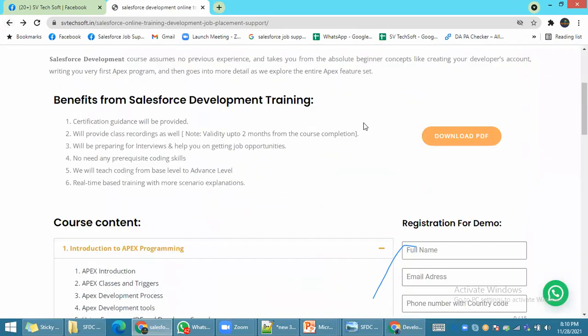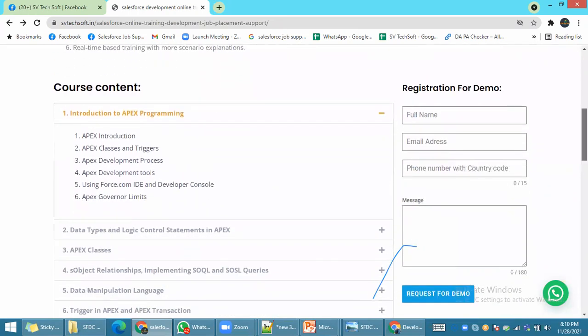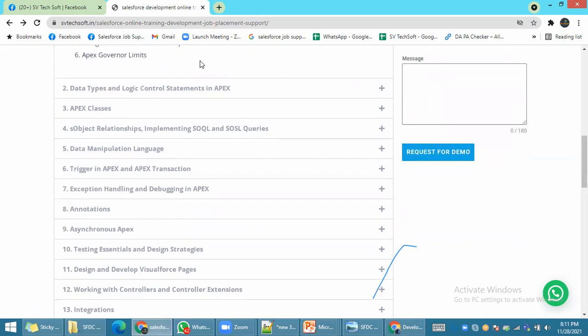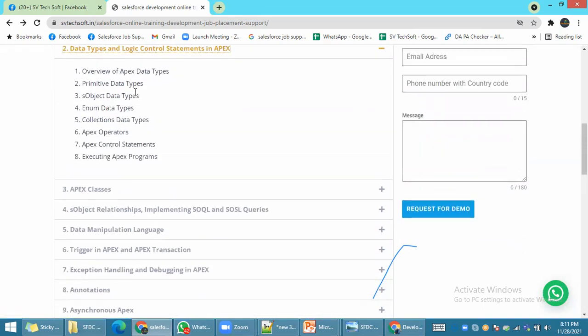See what we will cover in this particular training. We will tell about what the Apex programming language is. Whenever you create classes, we will discuss governor limits, because before going into Apex learning, you have to know the different types of governor limits. You cannot write each and every piece of code on your own; make sure you follow the Salesforce standard. We will teach the tools: Force.com IDE as well as Visual Studio Code. Whenever you create any Apex class, you have to learn the data types, logic controllers, and statements in Apex.